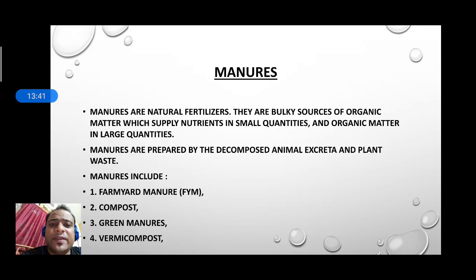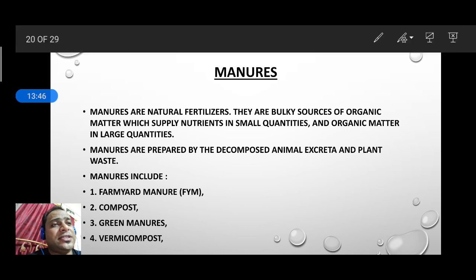Now starting with manures. We have heard this term earlier, so what do you mean by manures? Actually, manures are natural fertilizers, and they are bulky. Bulky means we need them in large quantity.